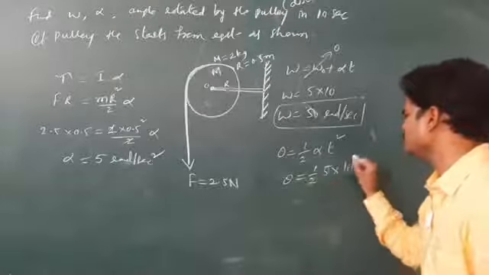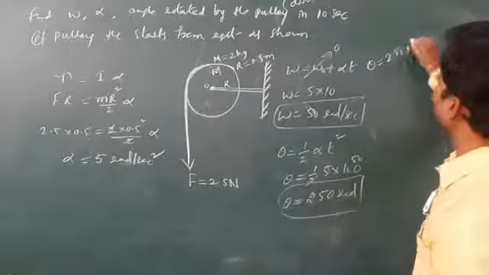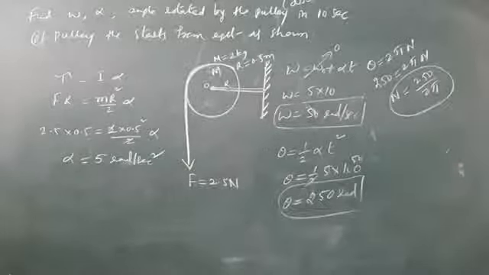So theta is 250 radians. And if they ask how many revolutions the pulley makes, you can write theta as 2 pi n. We got theta as 250, equal to 2 pi n. For the number of revolutions, 250 by 2 pi, that is 125 by pi revolutions made by the pulley when you apply 2.5 Newton of force. Okay, so this is one simplest question. Now let us see the next good questions. For the next question, let me read the problem.